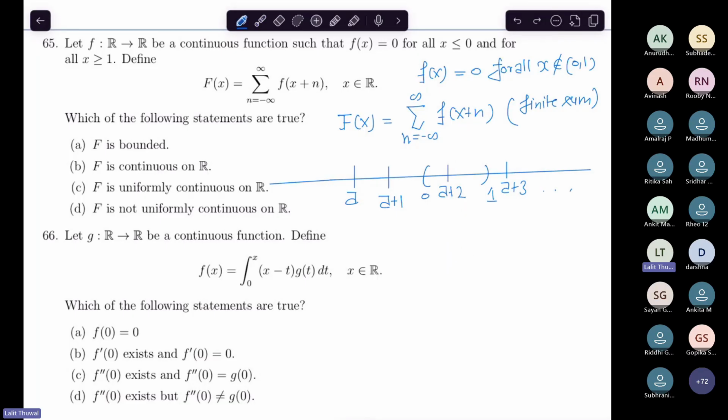So when you consider this sum, f of a plus 1, dot dot dot, and f of a minus 1, dot dot dot, exactly one will be non-zero. In our case, a plus 2 is non-zero, then all the others are 0.